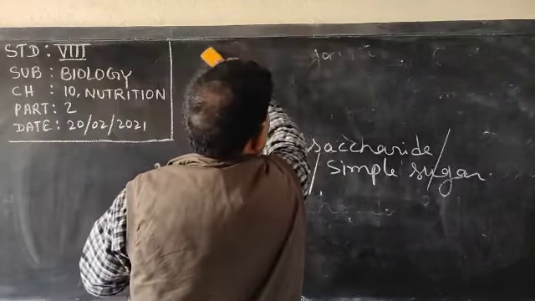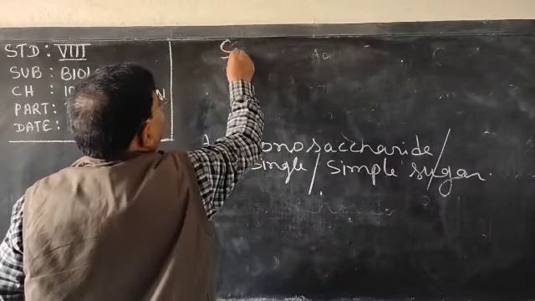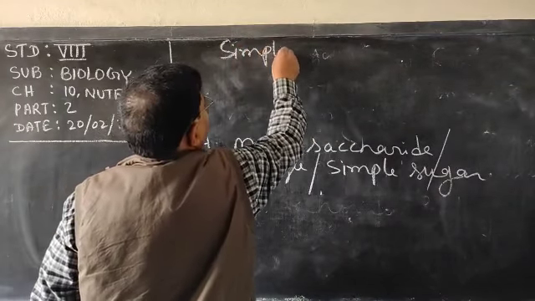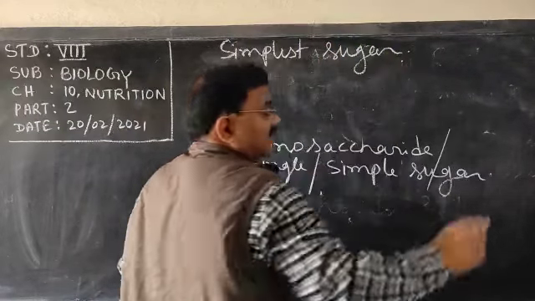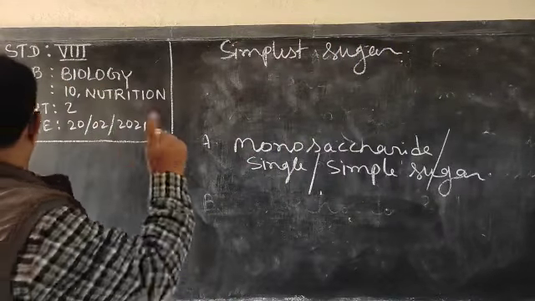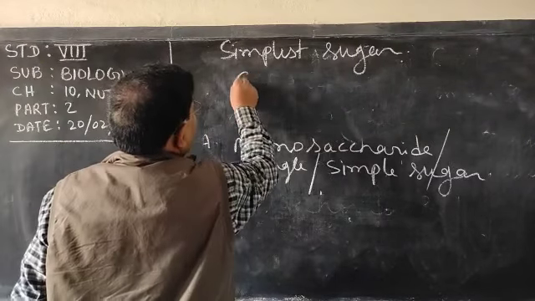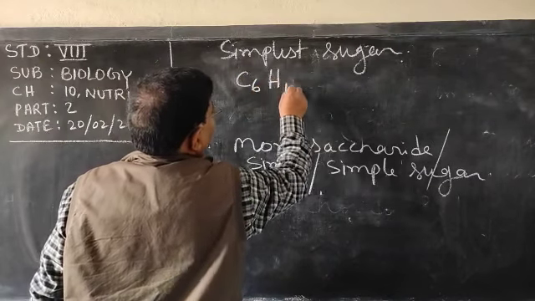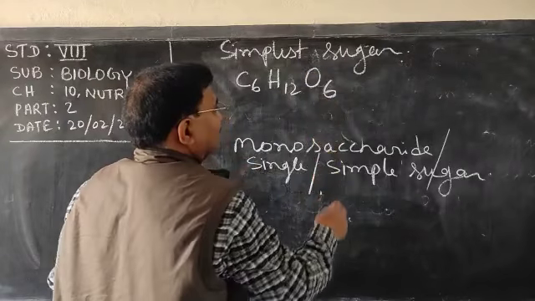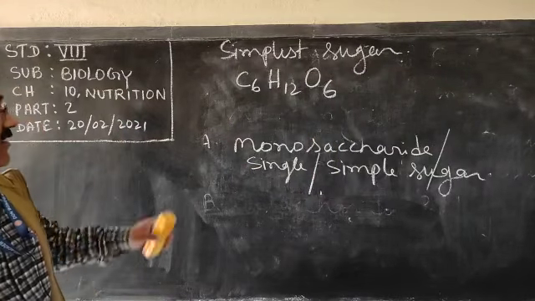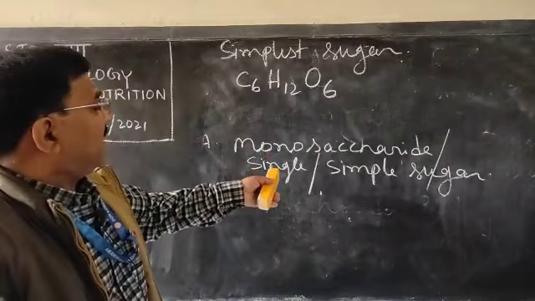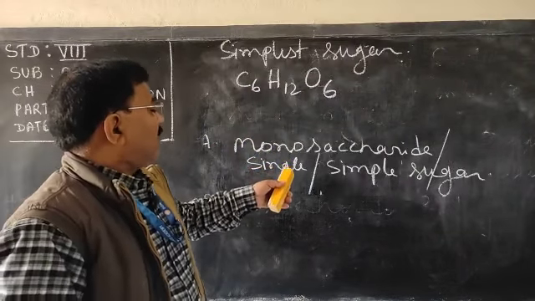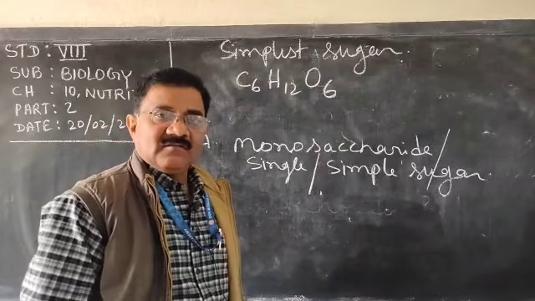This monosaccharide is the simplest of all sugars, and its chemical formula is C6H12O6, the formula of glucose.